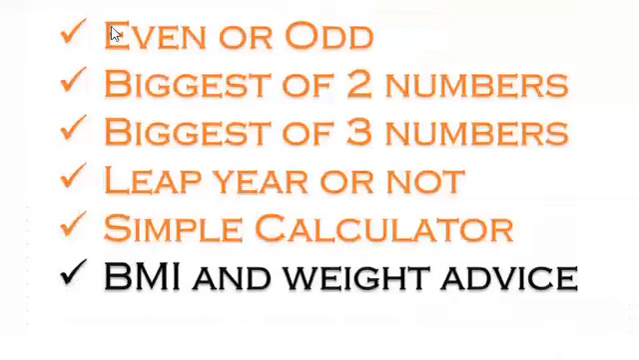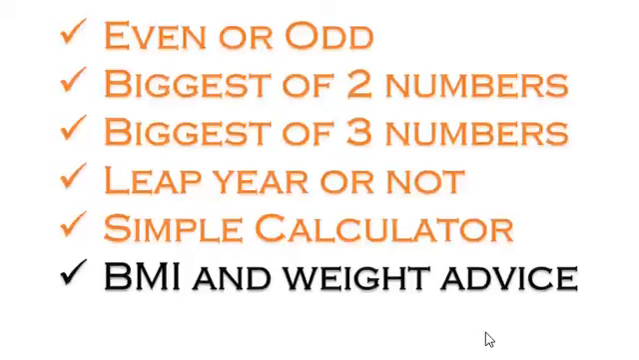So here we have seen even or odd. We have seen biggest of two numbers. We have also seen simple calculator. We have also seen BMI and weight advice. The other ones like biggest of three numbers, leap year or not, these things you can try yourself if you are interested. But whoever is trying, even if it is partially correct, no problem. Write your code in the comments.